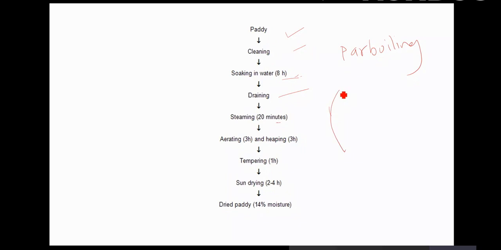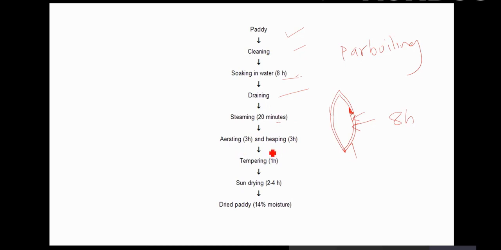So this is your paddy. You have this husk. In this 8 hours of soaking, the diffusion will take place. Suppose this is the bran layer. Diffusion in soaking is done so that the water reaches up to here. And then when you cook it, the water should be sufficient so that gelatinization takes place. Cooking means steaming.